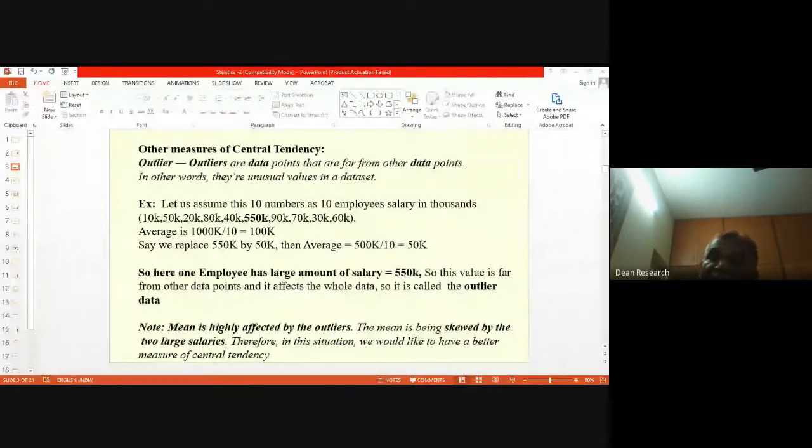Similarly, instead of 550K, you replace it by say 2K, again the average value is impacted. So these are the cases of bad impact of the outliers on the data values that you have got. Hope this is clear.